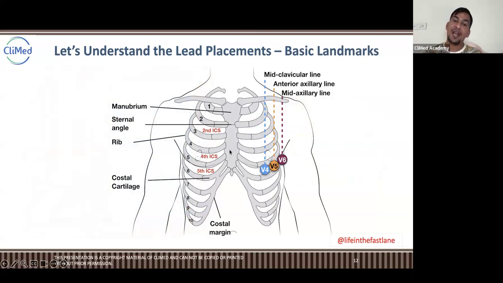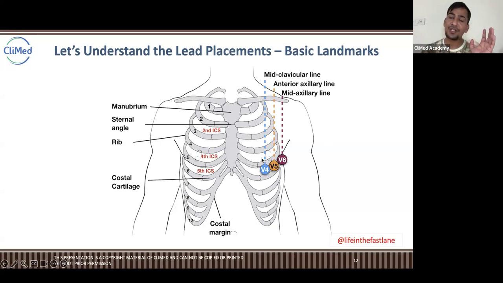If you look at the left side and right side, this is your left side and this is your right side. This is a frontal view of your skeleton.